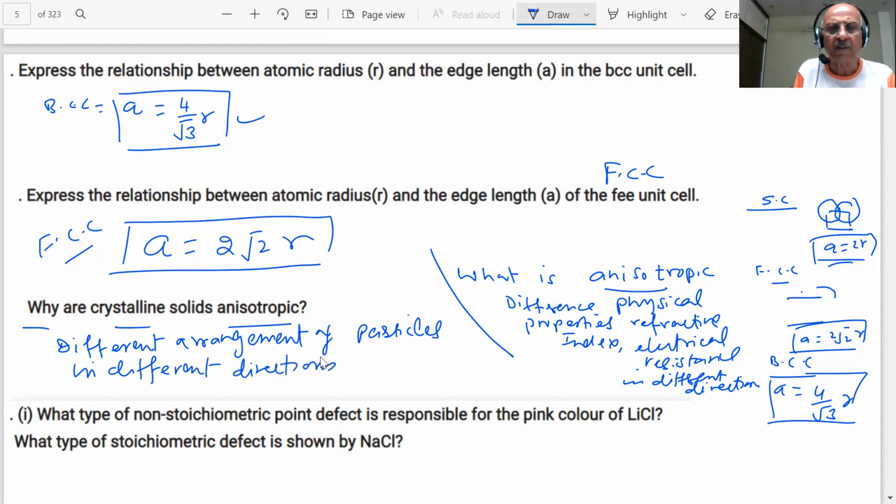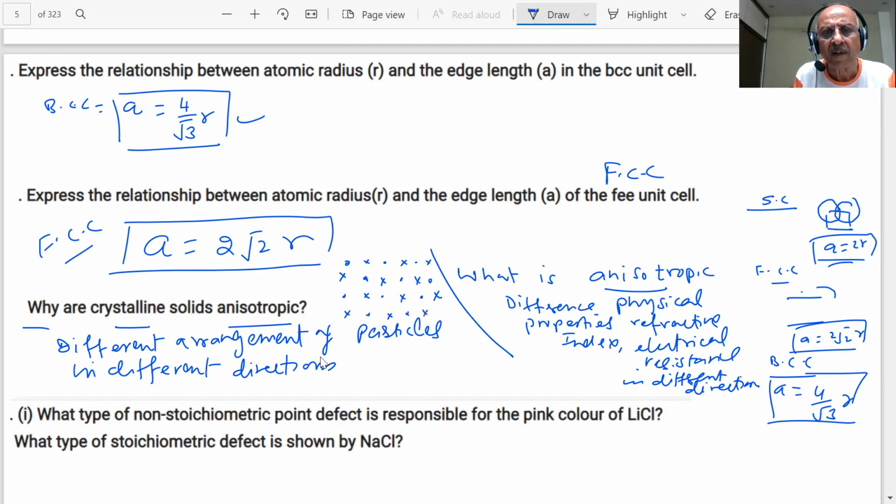In the book also they have given a diagram, students, of different arrangement of the particles. If you have something like this, these are two different particles.